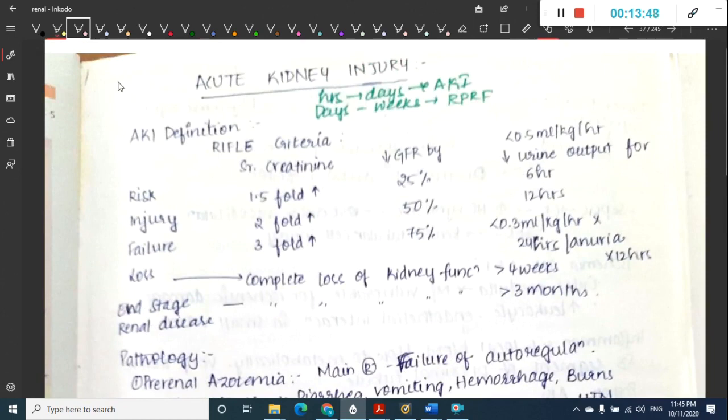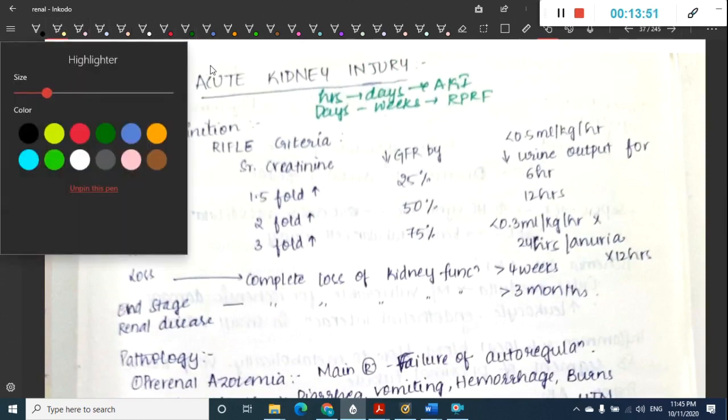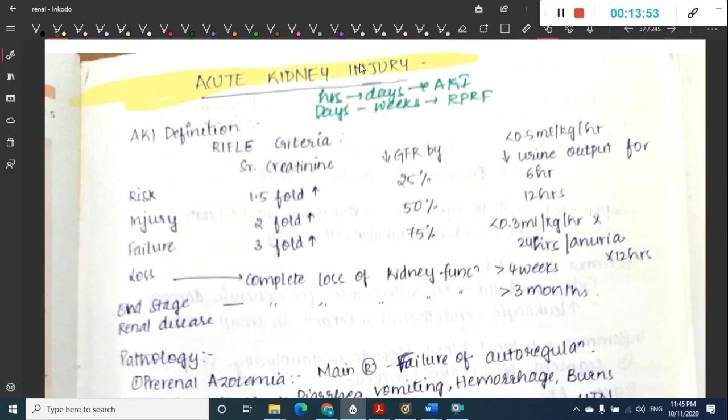Now let us learn about acute kidney injury proper. In acute kidney injury, we have two important terms. One is acute kidney injury. Second is rapidly progressive renal failure. In acute kidney injury, the damage to the kidney occurs in hours or days, whereas in rapidly progressive renal failure, the damage to the kidney occurs in days to weeks.